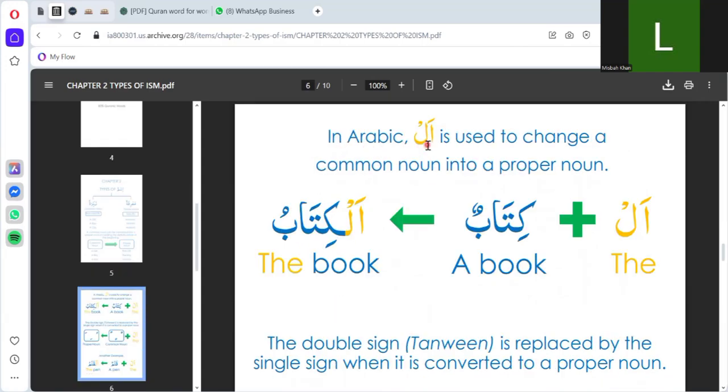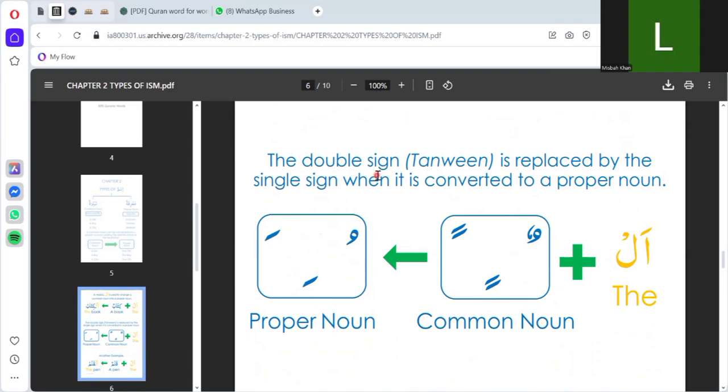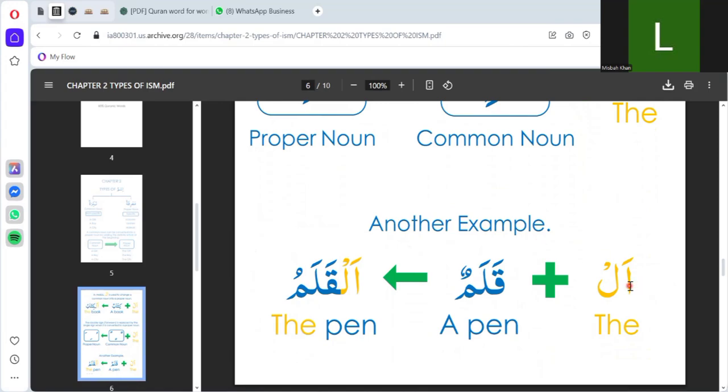In Arabic, al is used to change a common noun into a specific noun. Like this: kitabun, a book; al kitabu, the book. Tanween, the double vowel, is replaced by a single vowel, like this example: kalamun, a pen; al kalamu, the pen.